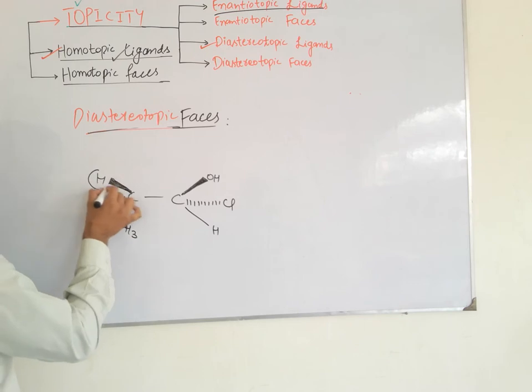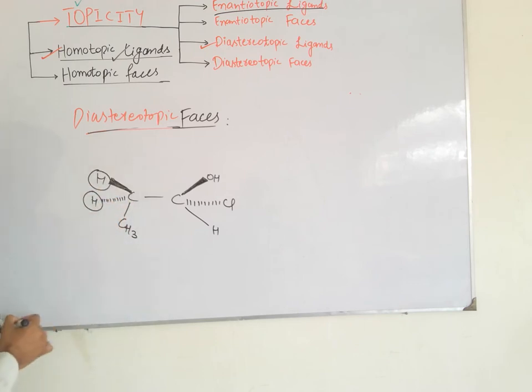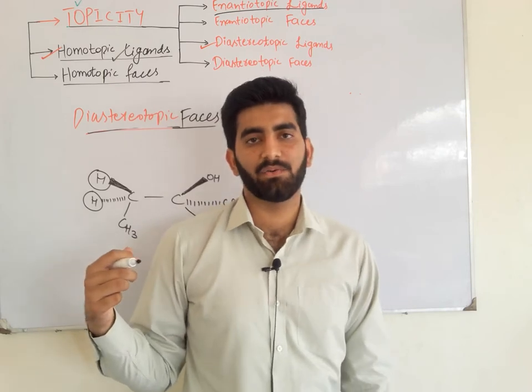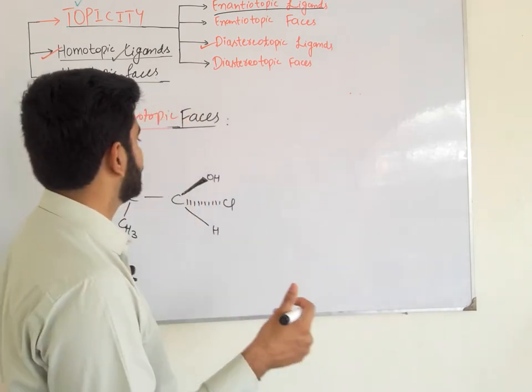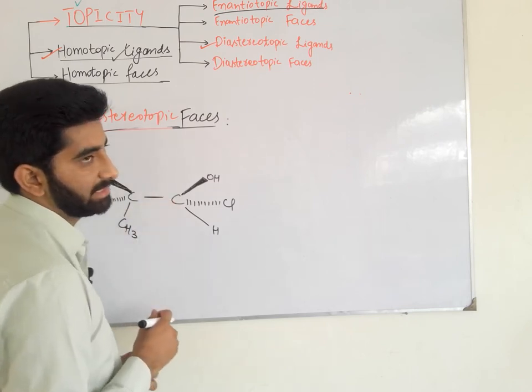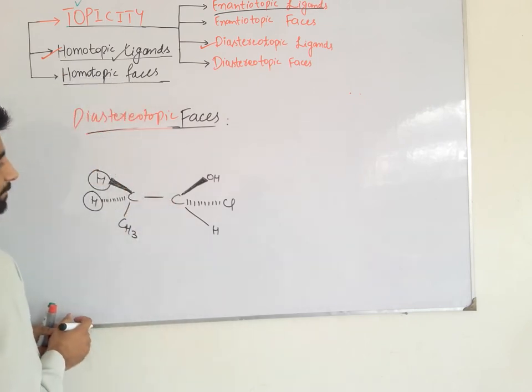So we find the relationship between these two homomorphic ligands. If we get a pair of diastereomers, then they are diastereotopic ligands. If we get a pair of enantiomers, then they are enantiotopic ligands, by applying this substitution addition criteria.